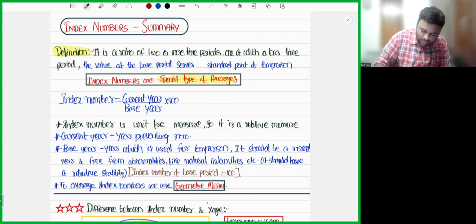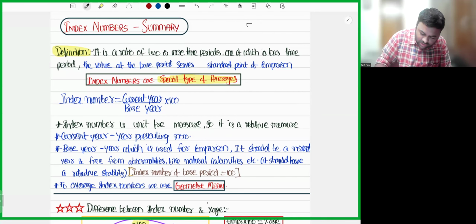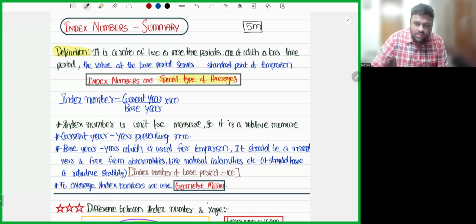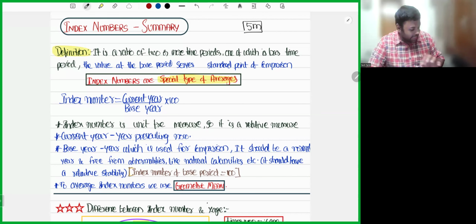And what is the weightage of this? The weightage of this is somewhere around 5 marks. So this topic has a weightage of 5 marks, and it's a very simple topic. Before the examination, it hardly takes 15 to 20 minutes for revision. It doesn't take more than that. So make sure that the focus will be on this topic.